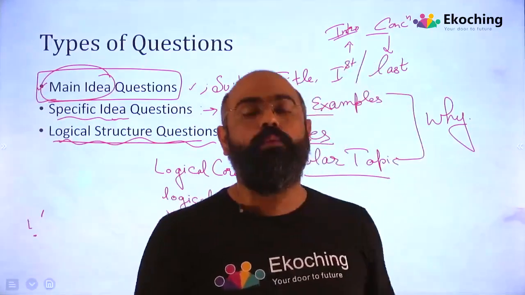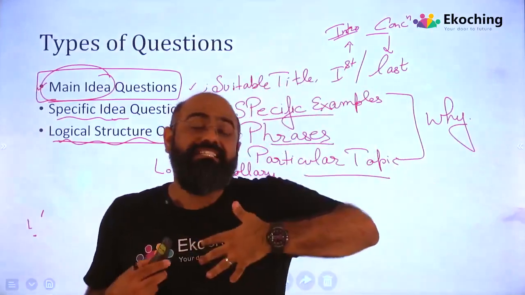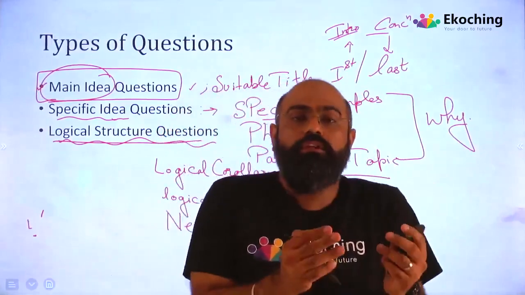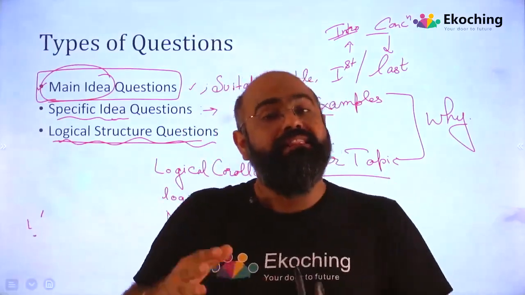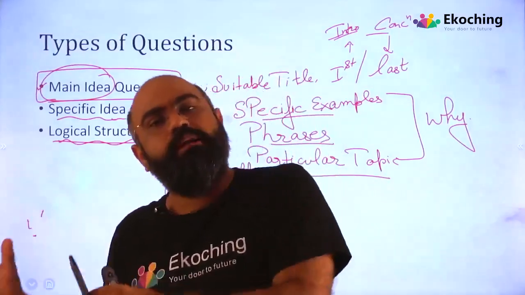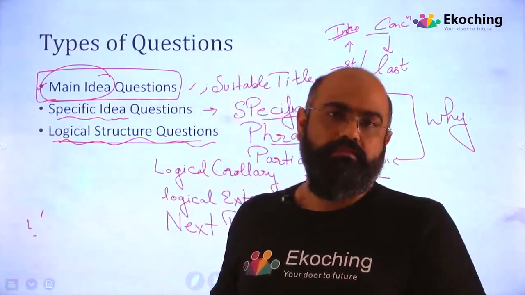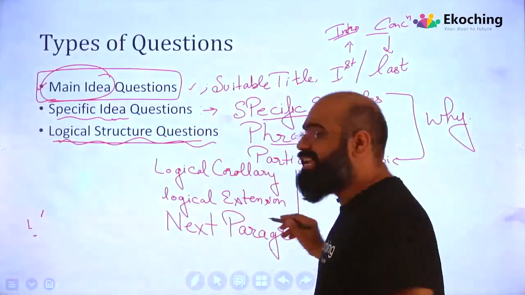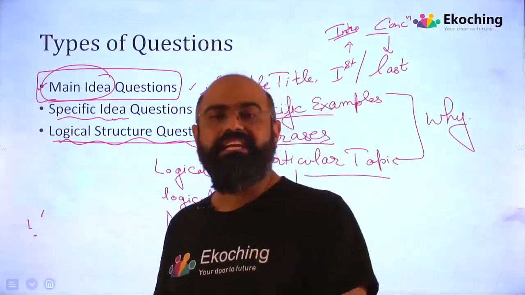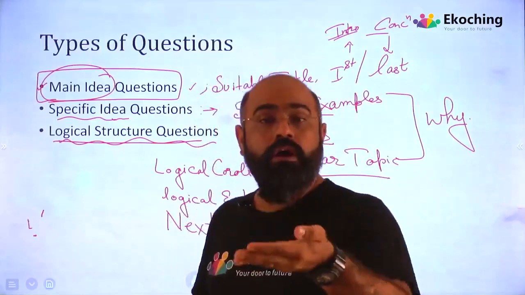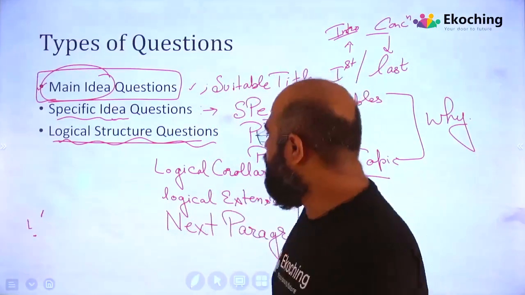Author is, let's say, starting with the introduction, then if it's an analytical kind of passage, the author is talking about pros and cons of the topic in question, and then he's introducing the next thing, then he's talking about the pros and cons of that, and उसके बाद conclusion आ रहा है, what can be the next? So it's like a logical structure. What exactly would be the next thing coming up? Again, the overall passage understanding is very important, but the conclusion of the last paragraph or the penultimate paragraph is more important than that, right?